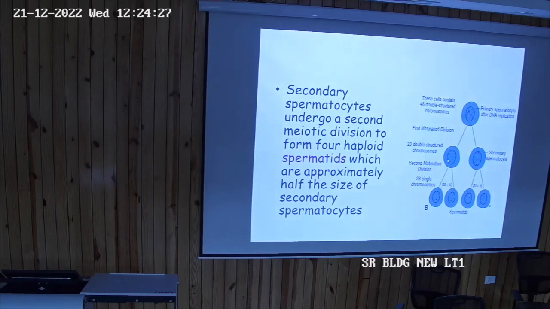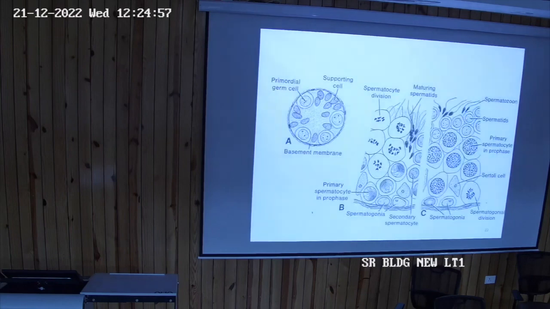spermatids. All the gametes which are produced are of equal size. This is in contrast to oogenesis, where polar bodies are produced, the first polar body and the second polar body, which are smaller in size as compared to the oocyte. Here all the spermatids are of equal size, and 4 spermatids are produced from a single germ cell. This is the difference between spermatogenesis and oogenesis.